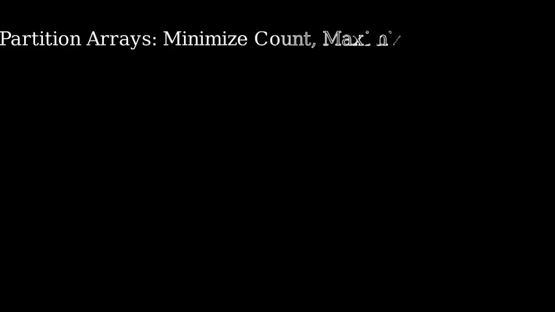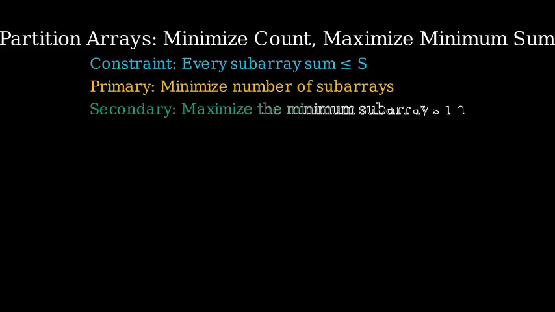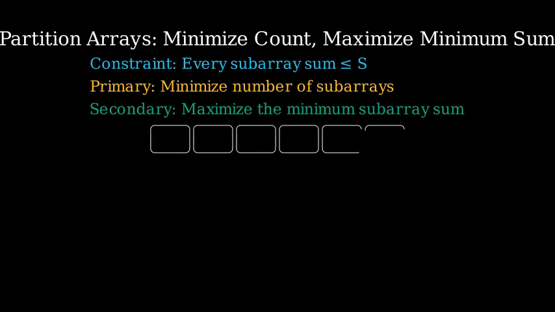We will partition an array into the minimum number of contiguous subarrays so that each subarray sum is less than or equal to capital S. Among all such minimal partitions, we will maximize the minimum subarray sum. Here is the problem summarized in two objectives. We start with an example.